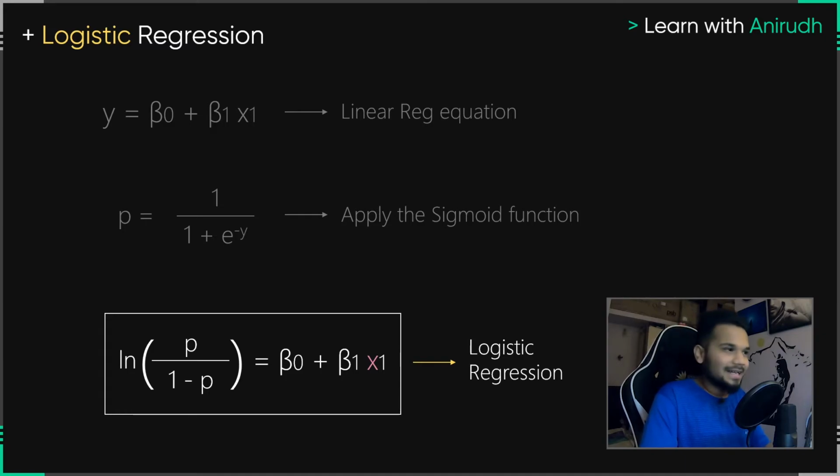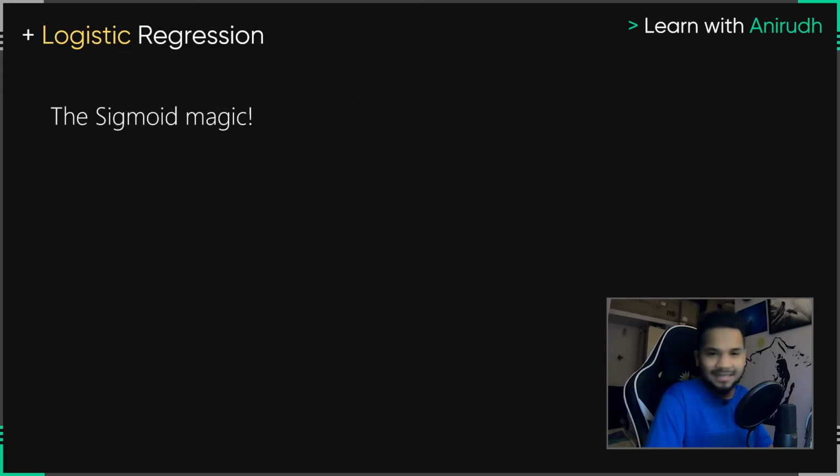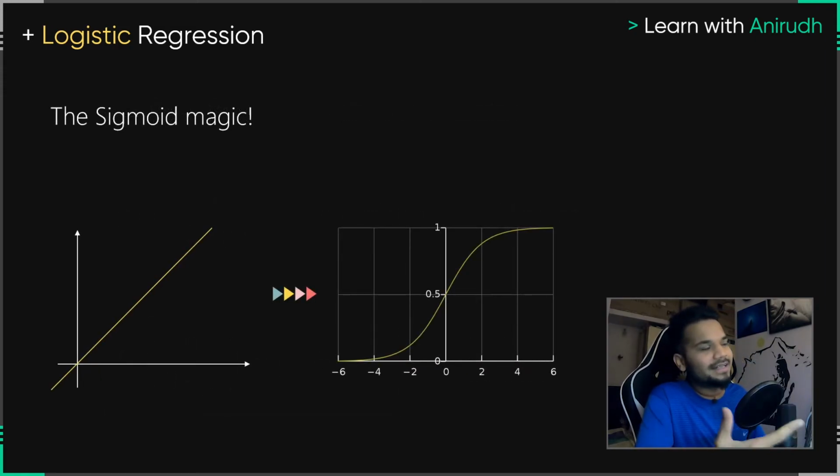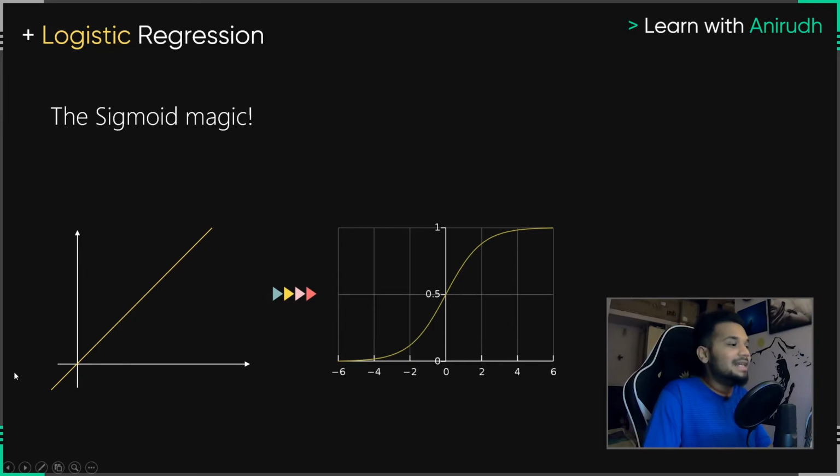How cool is this and how simple is this? I wish a lot of people would actually convey the logistic equation like this, but I found this to be a very nice intuitive way for you guys to understand this. So considering the sigmoid magic, this is exactly what it does, everything you're looking at on your screen. Linear regression gives us this straight line where we're trying to plot the data and give it meaning around this very straight line. But as soon as you do that simple process that I just told you, we are basically converting this straight line into this beautiful S curve.